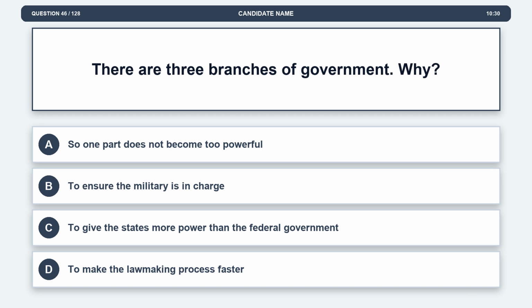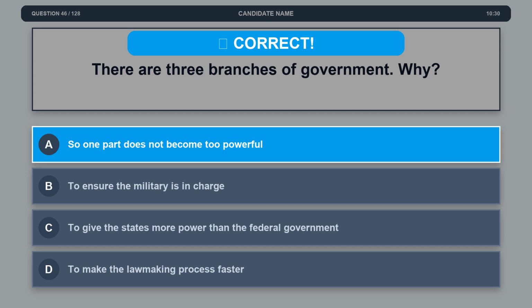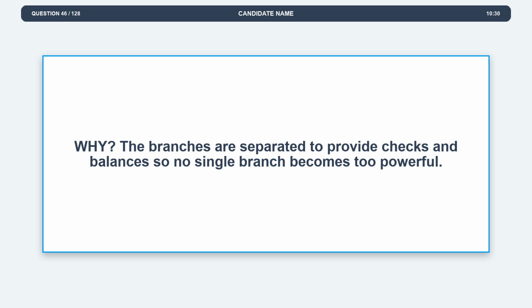Question 46. There are 3 branches of government. Why? Option A. So one part does not become too powerful. Option B. To ensure the military is in charge. Option C. To give the states more power than the federal government. Option D. To make the lawmaking process faster. The correct answer is option A, so one part does not become too powerful. Explanation. The branches are separated to provide checks and balances so no single branch becomes too powerful.